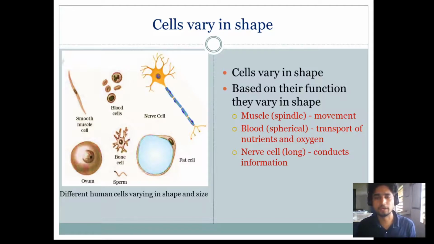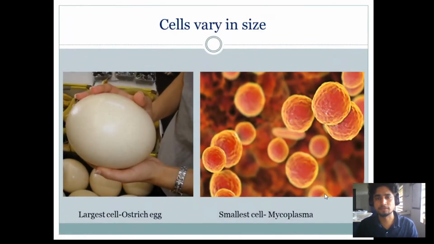So this is like a wire. If you see an electric wire, it is very thin and long. In the same way, to conduct the information, the nerve cell is also conducting information in our body, so it is very thin and long. So based on their function, cells vary in their shape.